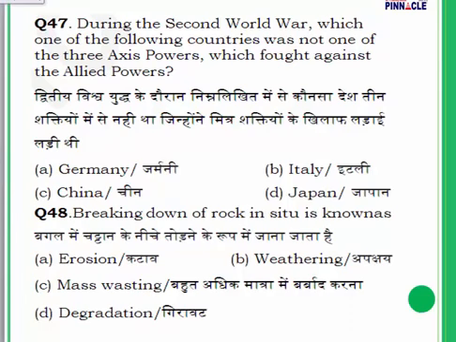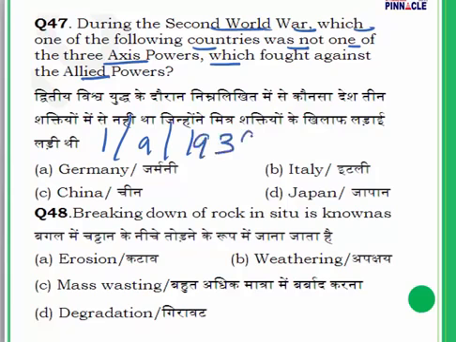Question number 47. During the Second World War, which one of the following countries was not one of the three Axis powers which fought against the Allied powers? The Second World War started on 1st September 1939. Now there were two parties between whom it was fought: the Allied powers and the Axis powers.